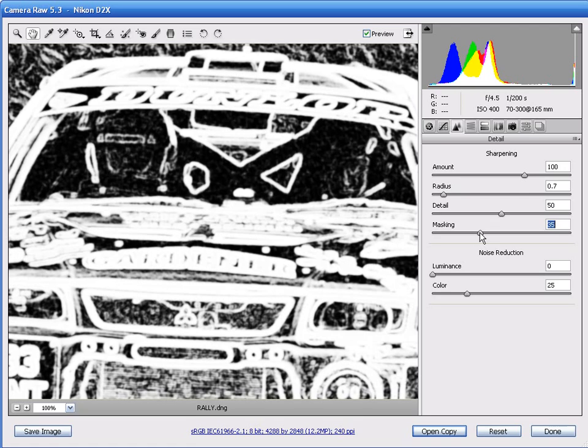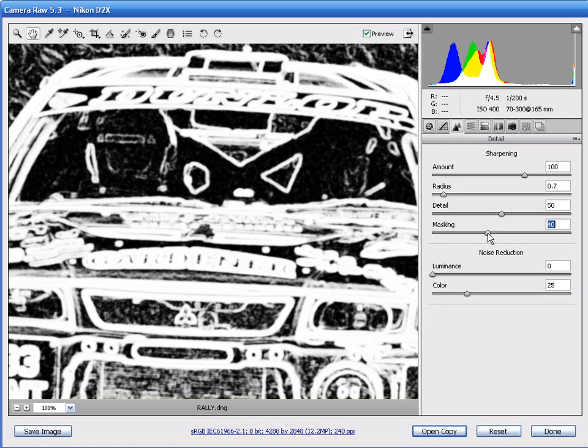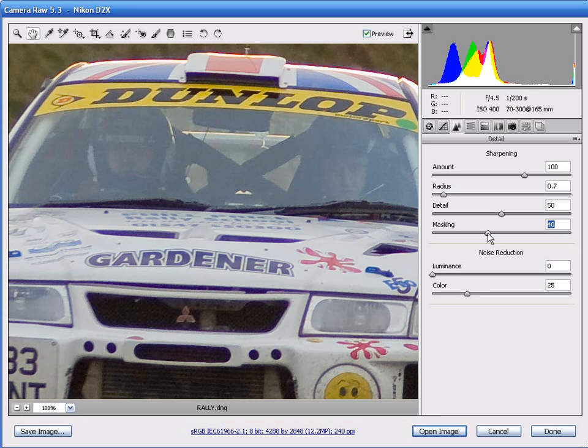Now these black areas indicate where no sharpening is being applied, and in contrast, the white areas reveal where the sharpening is being applied. So in this example, we don't want the sharpening effect to be overly strong in the windscreen area, so we want this to show as black, and all of these white areas indicate where the sharpening will take place. We're going to leave our masking set to a value of 40, and then I'm going to release Alt to see the colour image.